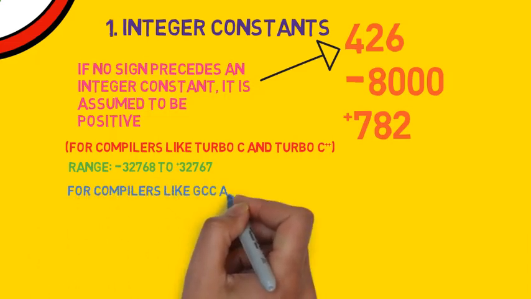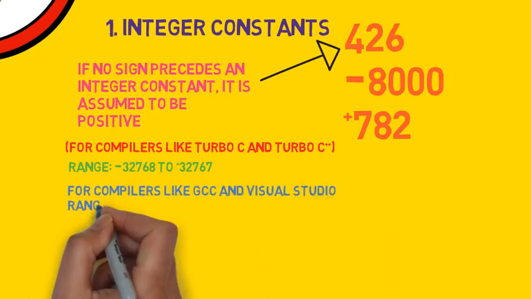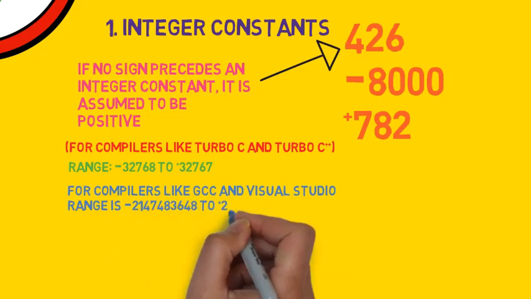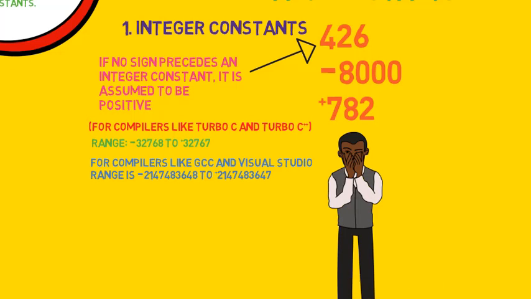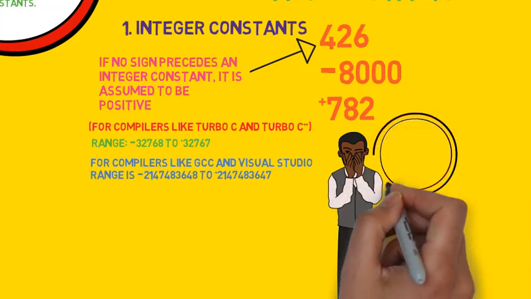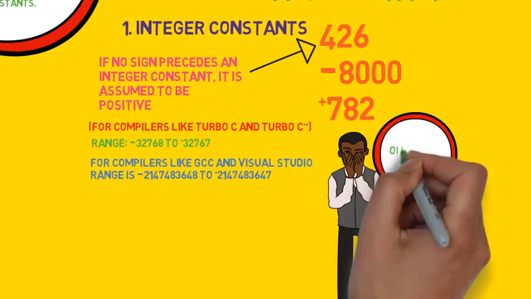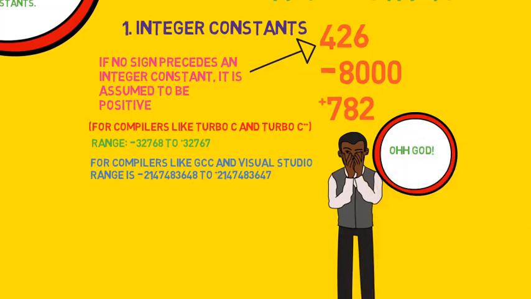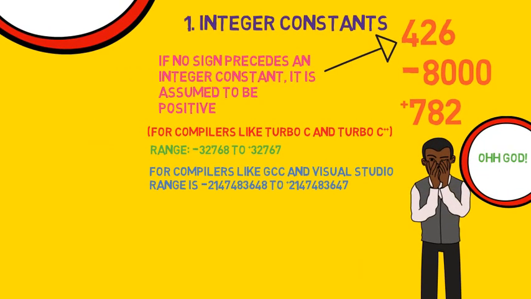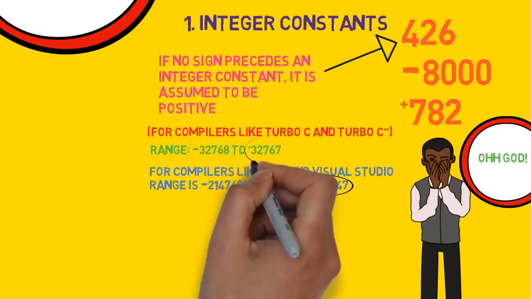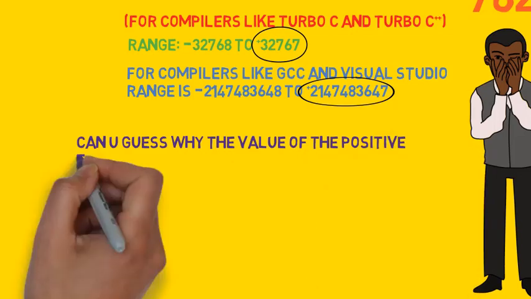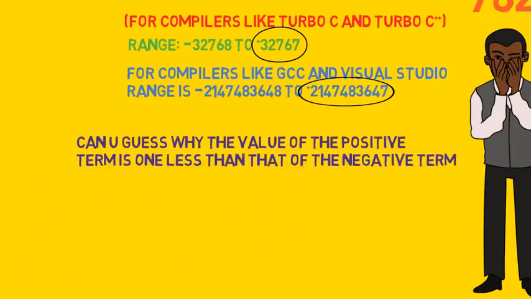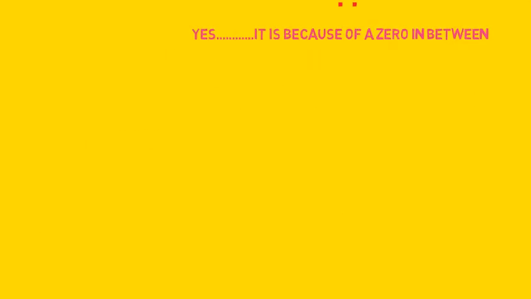And for compilers like GCC and Visual Studio, the range is from minus 2,14,74,83,648 to plus 2,14,74,83,647. Now friends, maybe some of you may have noticed this thing. Can you really guess why the value of the positive term is 1 less than that of the negative term? Yes, it's because of a zero in between.